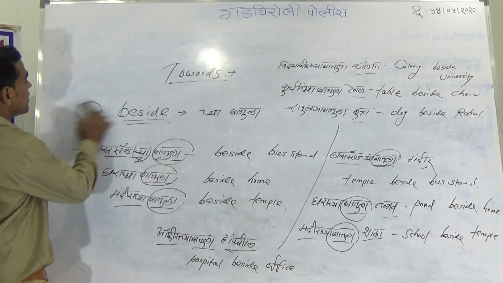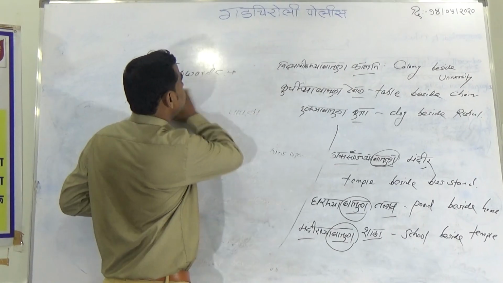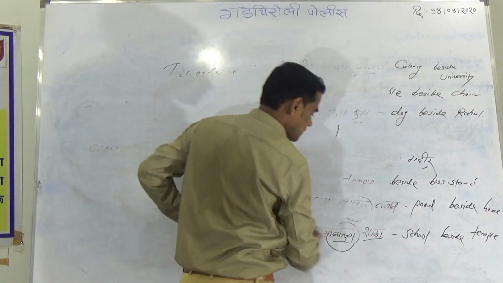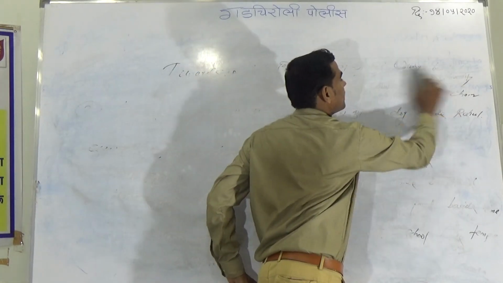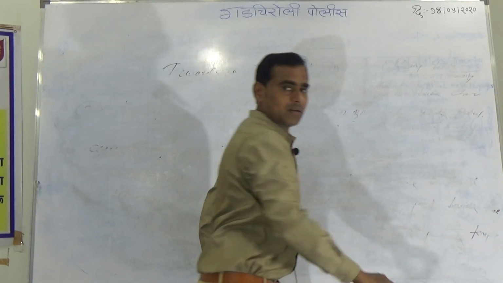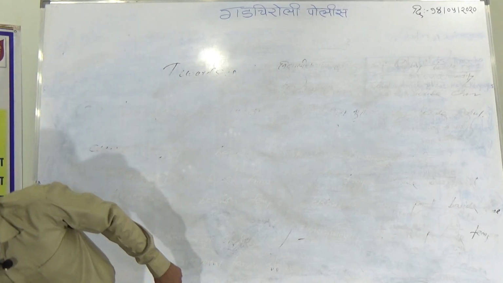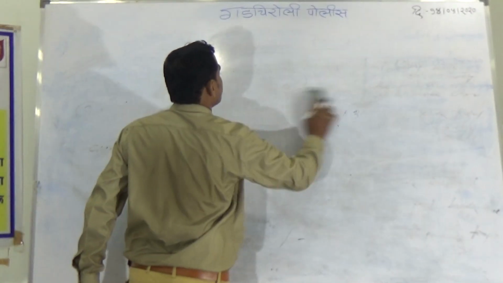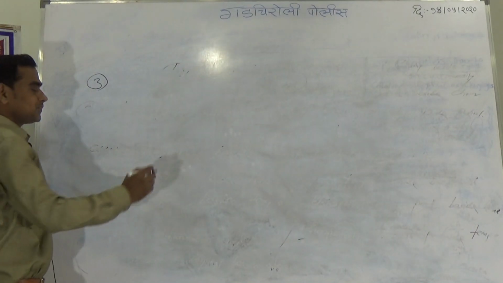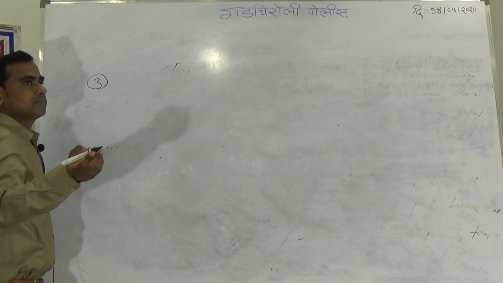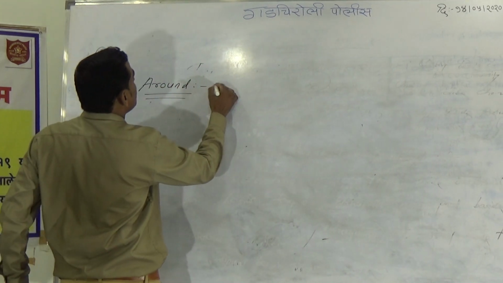Now let's move towards the third expression. It is somewhat the same, but we should understand the trick, how it has to be translated into English. We are just translating it in the reverse order. Keep in your mind that reverse order has to be observed. Now the third one is around. Around means च्या भोवती.